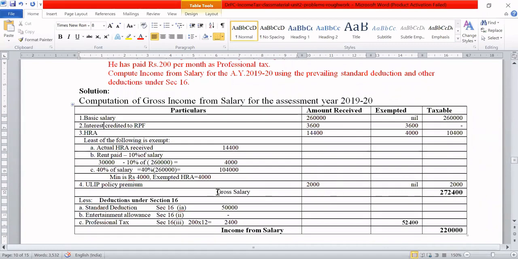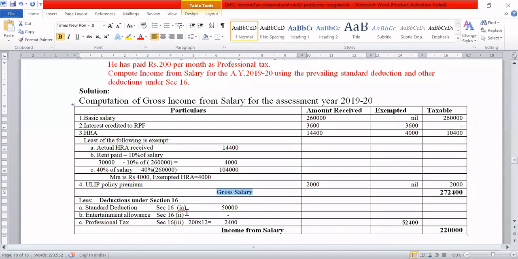From the gross salary, we have to adjust it with the deductions under section 16. Always remember, these are the only 3 deductions available under section 16. First one is standard deduction, then entertainment allowance, and professional tax.